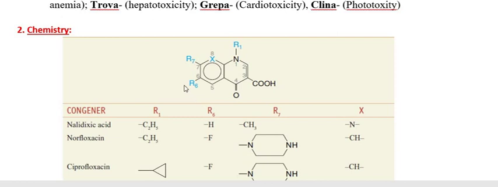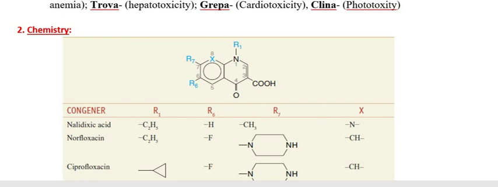Because of the attachment of fluorine at position 6, this has increased the antimicrobial property of the drug. So this is very, very important. When you substitute fluorine at position 6, it increases the antimicrobial property of the drug.